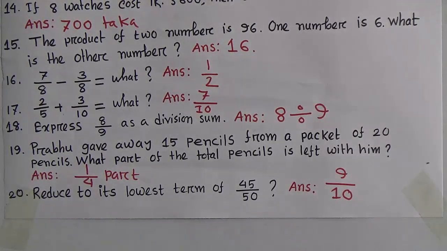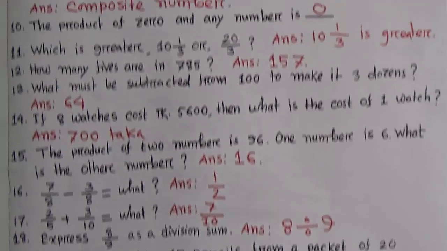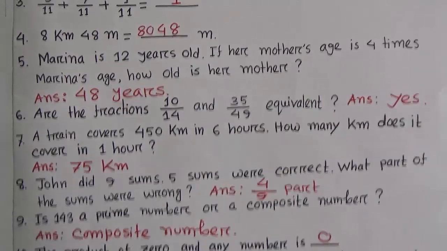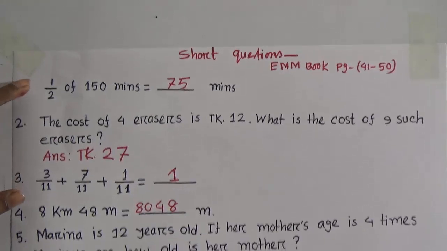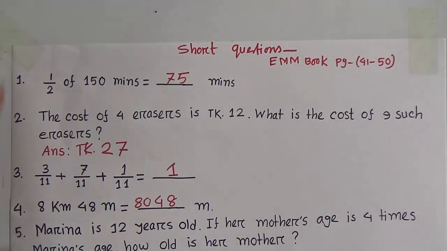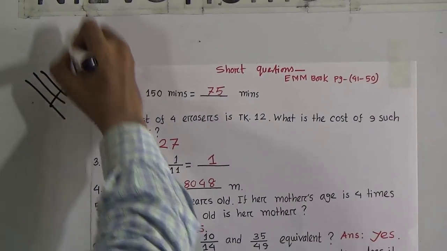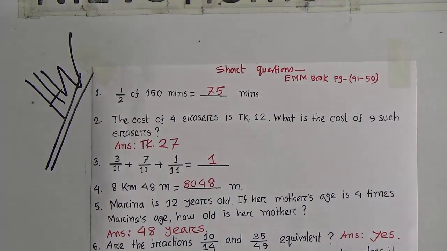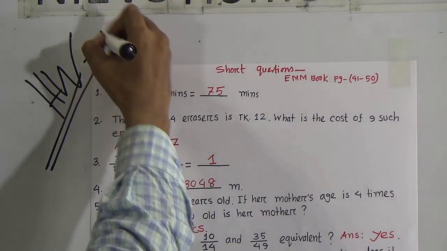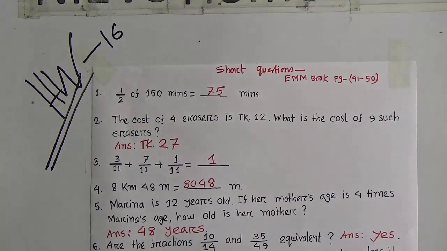Student, look. Now I will tell you about your HW. There are 20 questions. At first, write the questions without the solutions in your copies. Then you have to solve them yourself and write the answers one by one. Okay student? Write this. This is your HW, and your HW is up to question 16. You do it at your home.